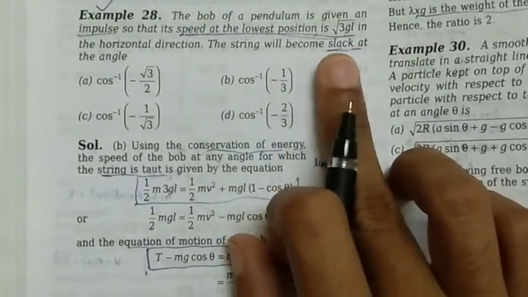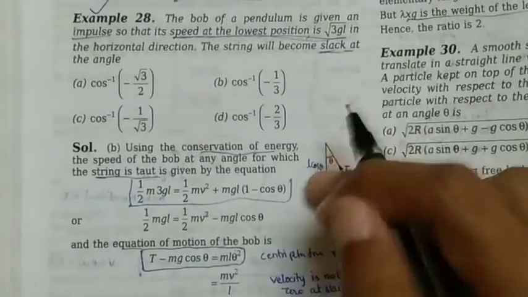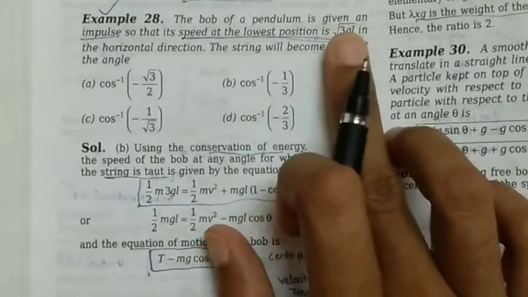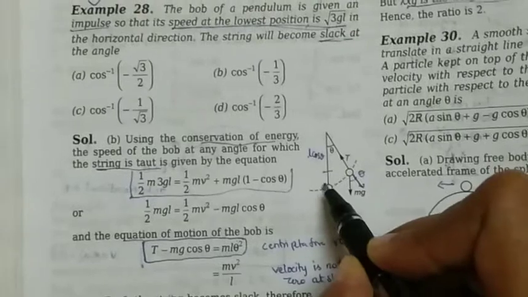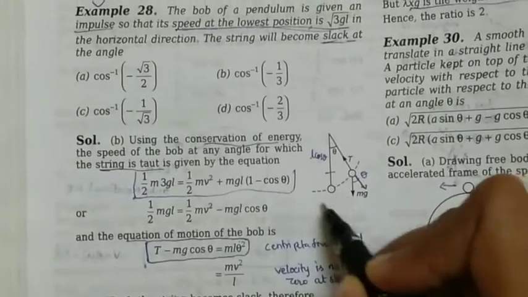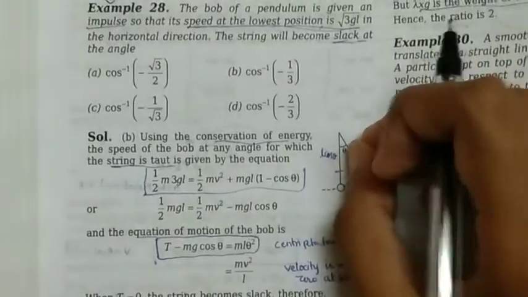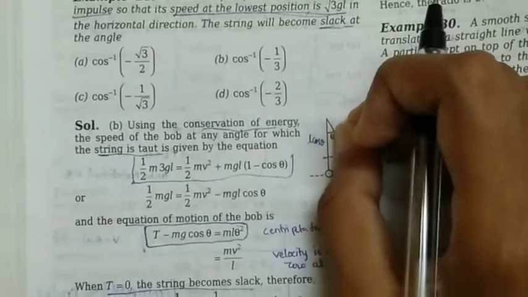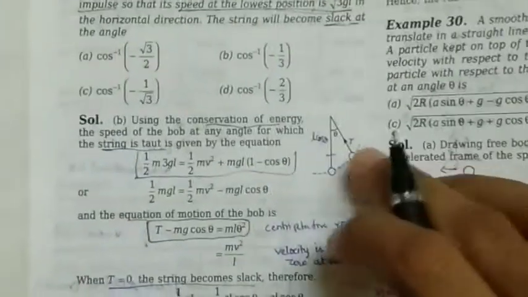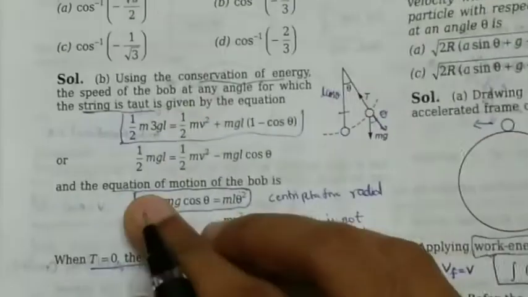So the string will break down at which angle they are asking. At what angle would the string break down because of this impulse? That is, the impulse we have applied to this bob gives root 3gl velocity at this mean position. In the process of movement, because of the large impulse, this string cannot bear it, so it would break down. So they're asking at what angle it would break down, that we need to find out. So that is the problem.